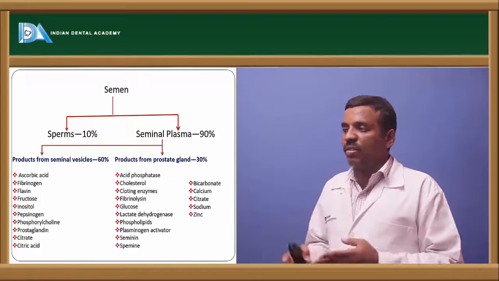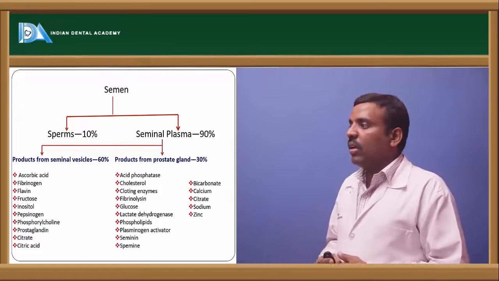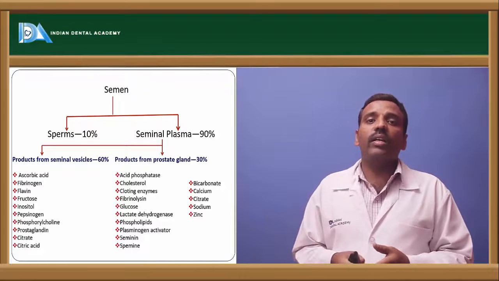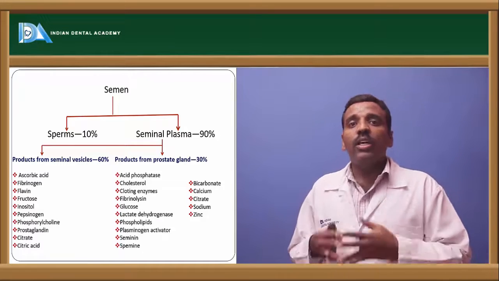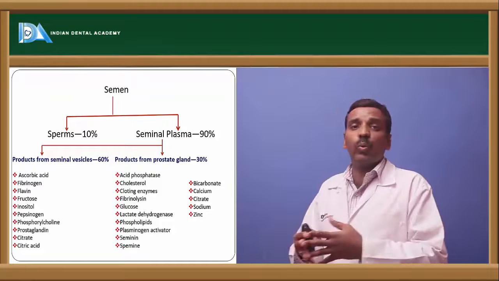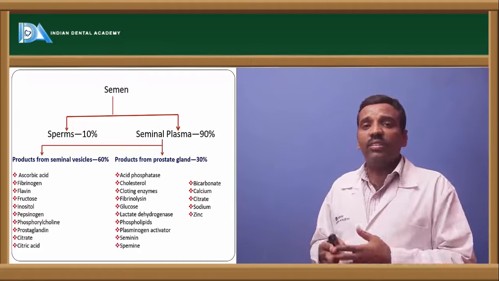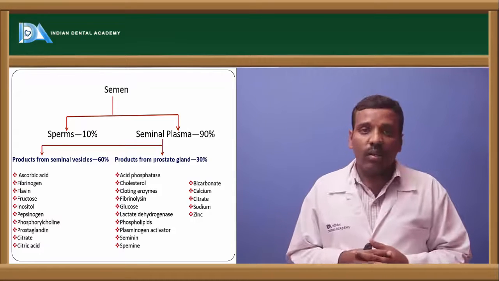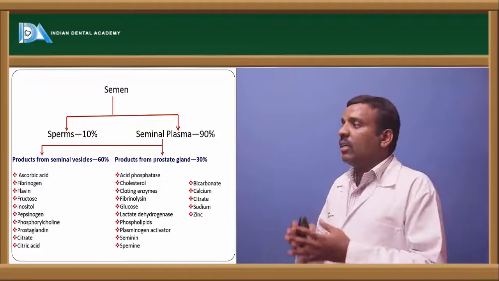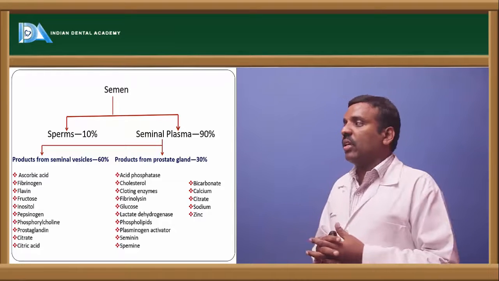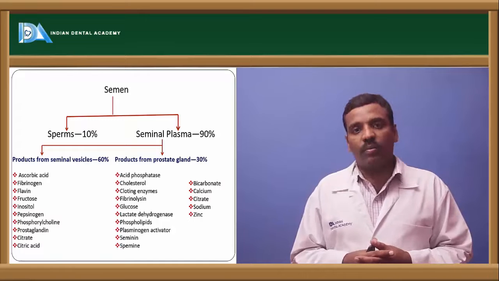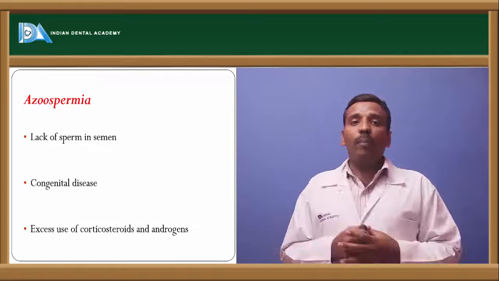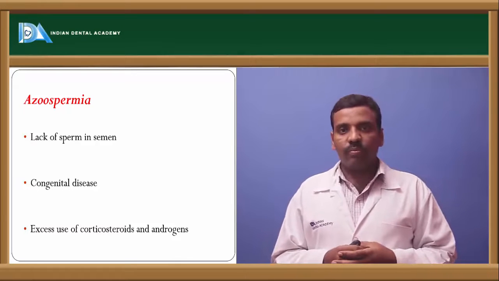Different types of acids, nutritive substances, and the enzymes involved in the development of the spermatozoa are produced by these two glands, the seminal vesicles and the prostate gland. The seminal vesicle secretes 60% of the seminal plasma and the prostate gland secretes 30%. Next are applied aspects of the semen.